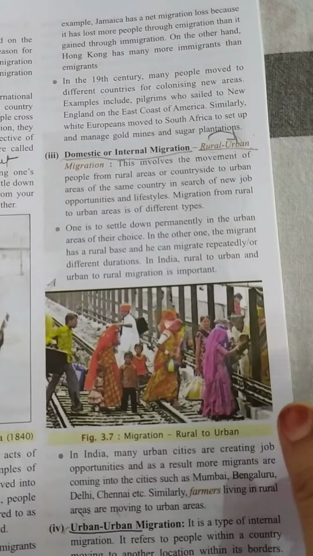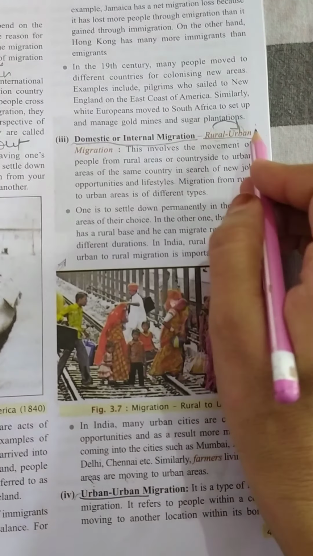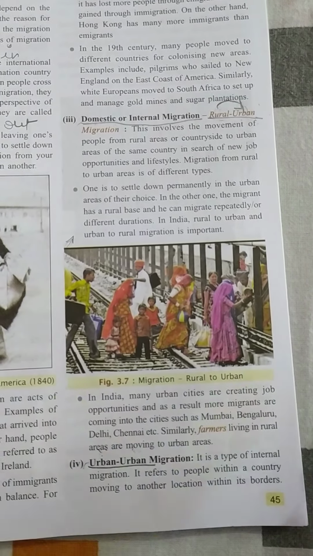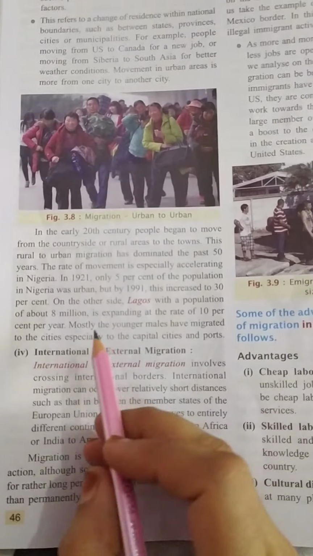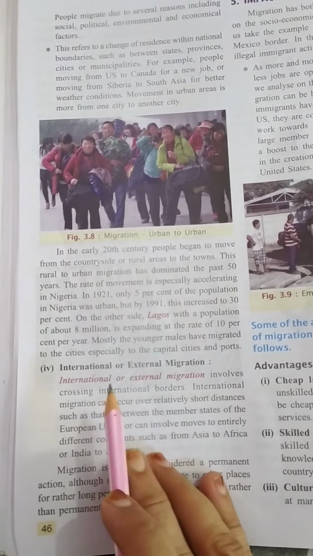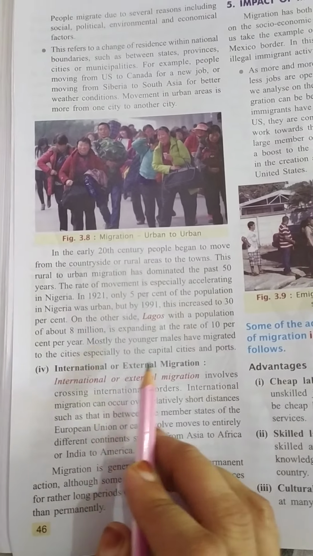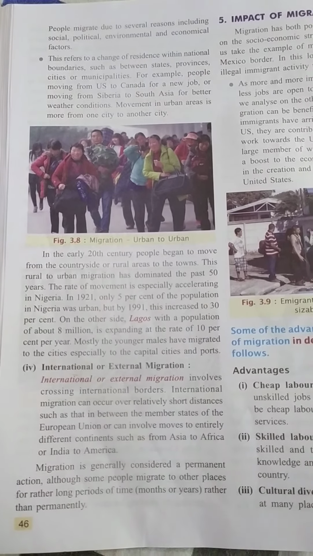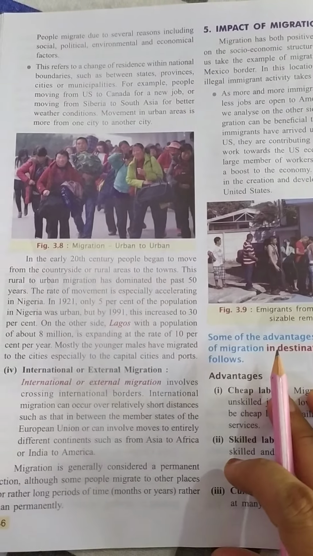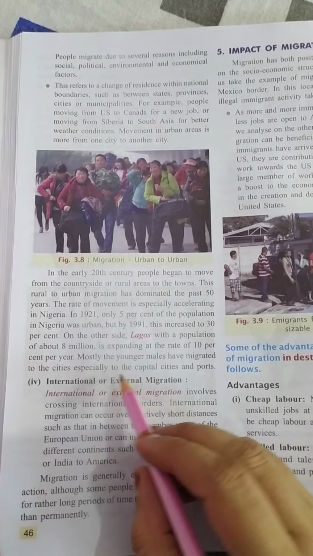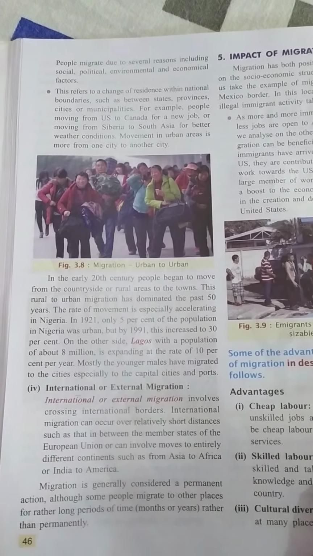These two types of migration are very common in all the countries. From rural to urban, when you leave your village and settle down in a city. Urban to urban, when you leave one city and settle down in another city. And international or external migration, as I have told you about immigration and emigration, is when you leave your country and settle down in another country. Immigration and emigration are the two types of international or external migration.